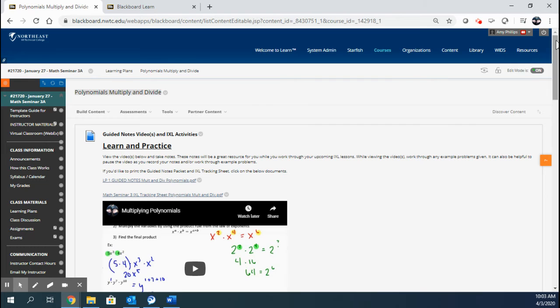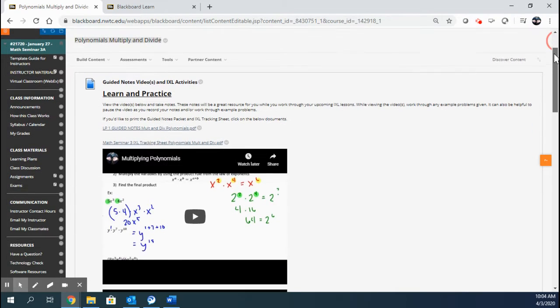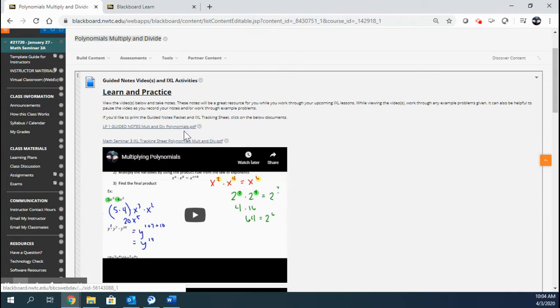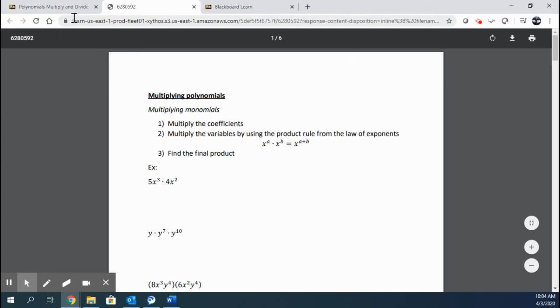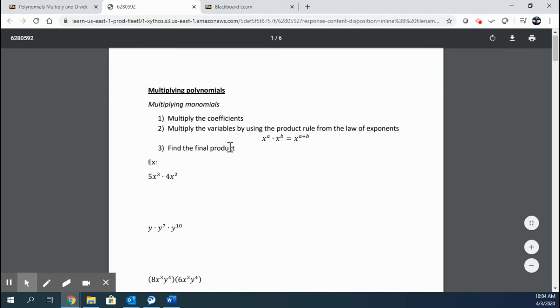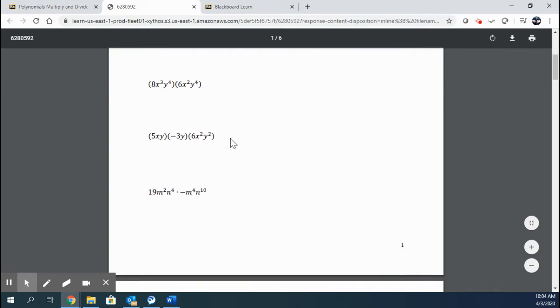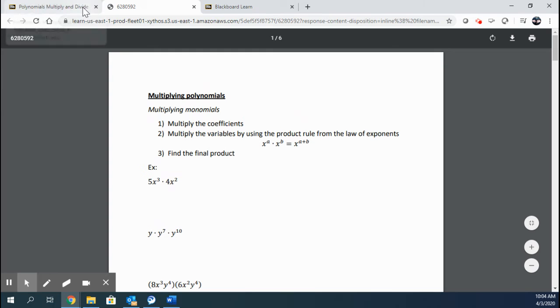All the learning plans will be laid out exactly the same, where on the top, I will have documents that you can print if you have a printer. If we click this top document, you can print this handout and follow along with the videos I've provided. If you don't have a printer, it's not that much extra writing that you can just write within a notebook. I would just try to keep the same kind of layout because that's how I process my videos.